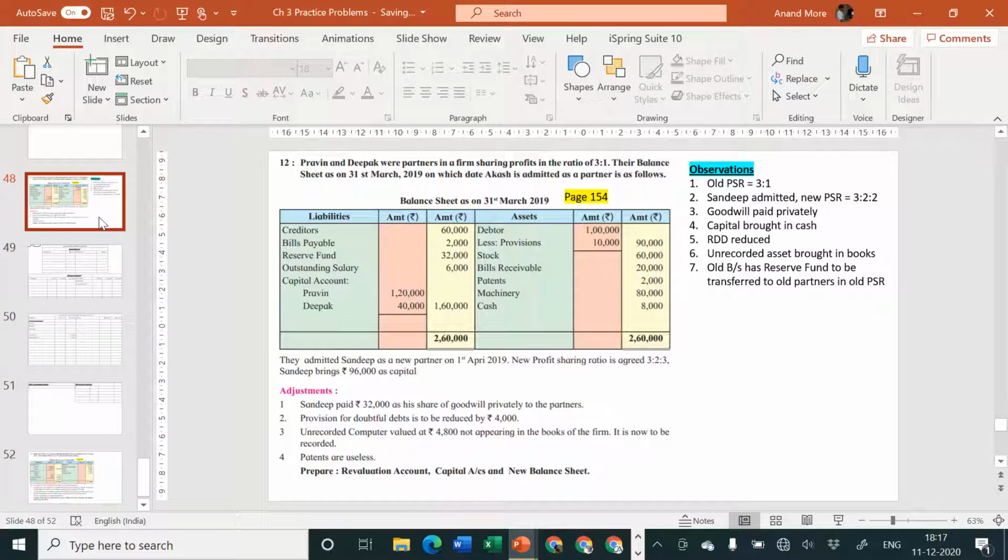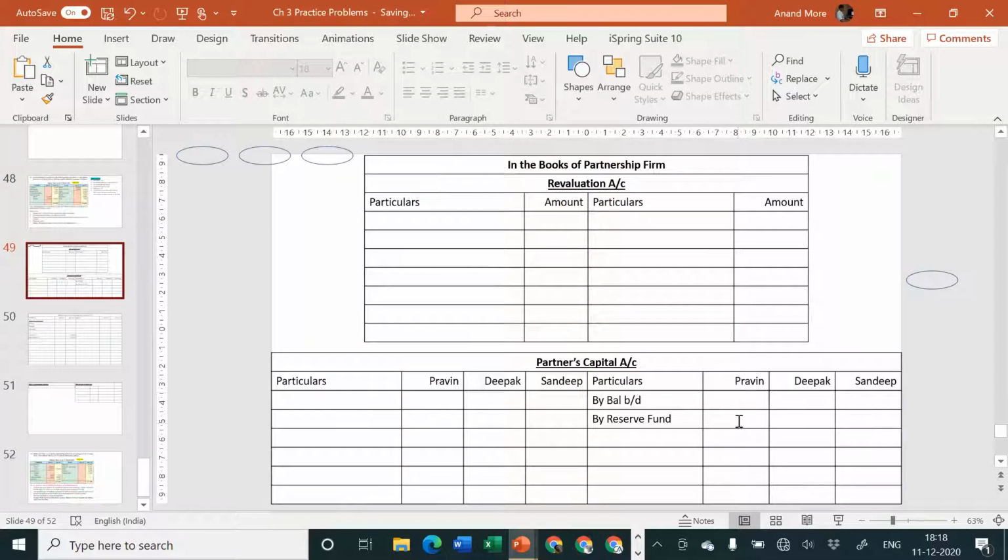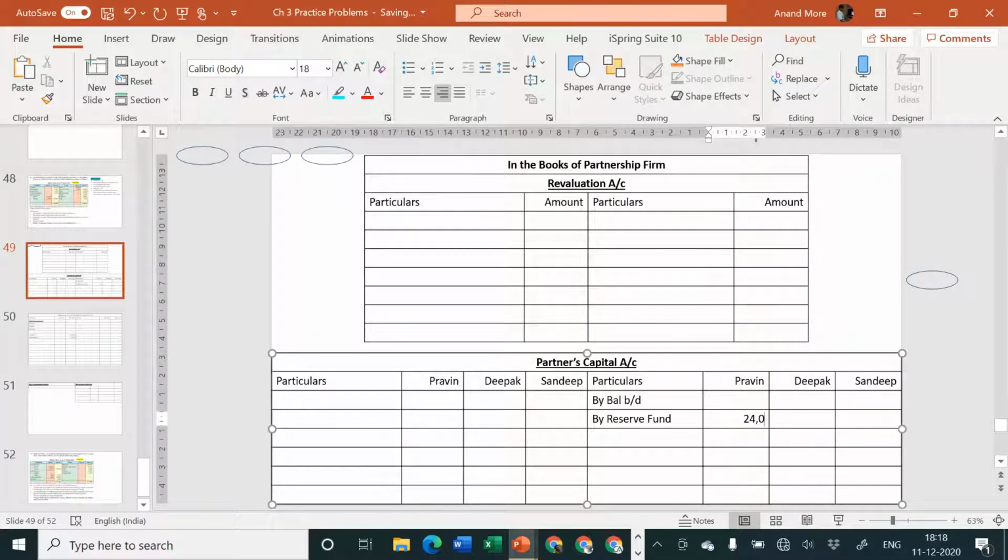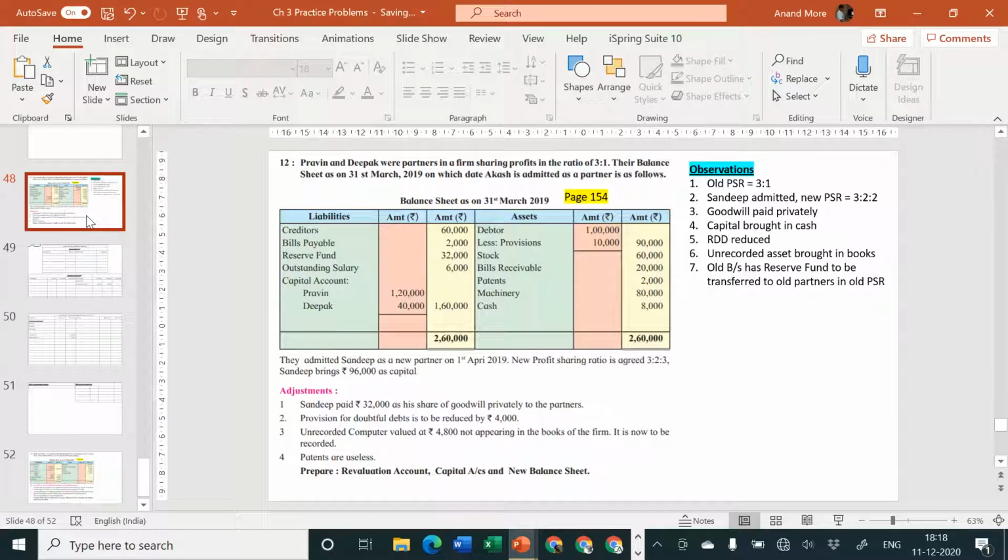The reserve fund amount is how much? The amount of reserve fund is rupees 32,000 and the old ratio is 3:1. So 32,000 divided by 4 into 3 goes to 24,000. 24,000 for the first partner, that is Praveen, and 8,000 for the second partner, that is Deepak, and nothing is for Sandeep because Sandeep is a new partner, he cannot get a share in the old profits.